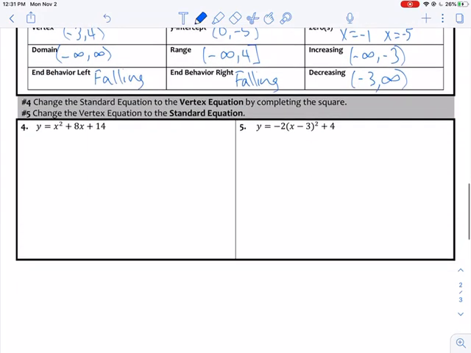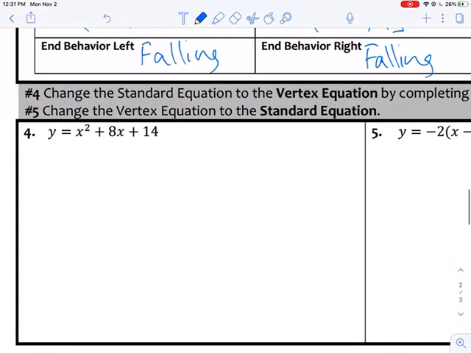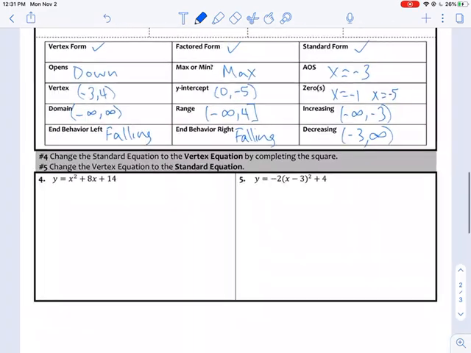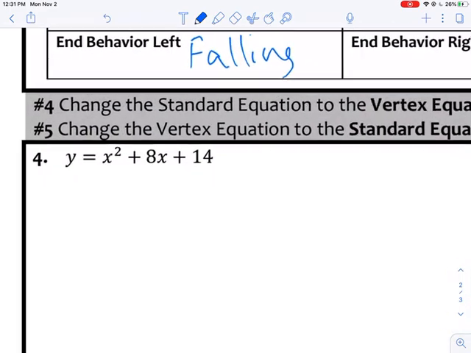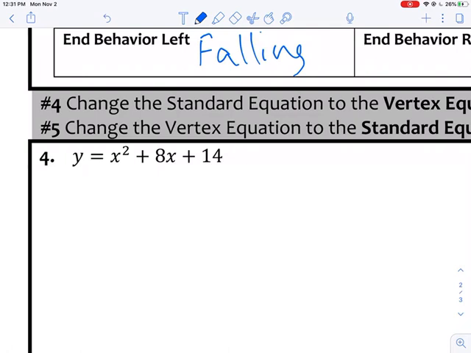All right, let's keep moving here through your key. Now this says change this by completing the square. We did not teach you how to do that, so we're going to change it a different way. We want it to be in the vertex equation, so that means I need the vertex. I know A is 1, so if I can find the vertex, I'm good. Put it in your calculator. Use your second trace minimum, because this is a minimum. Find the vertex that way. But if you are set on doing it by hand, I will show you.